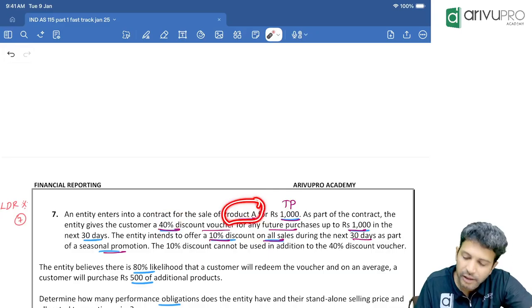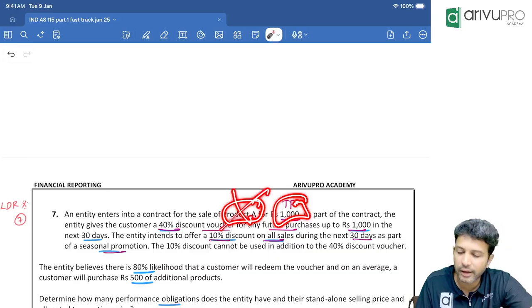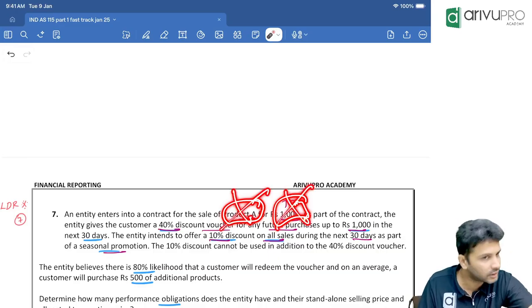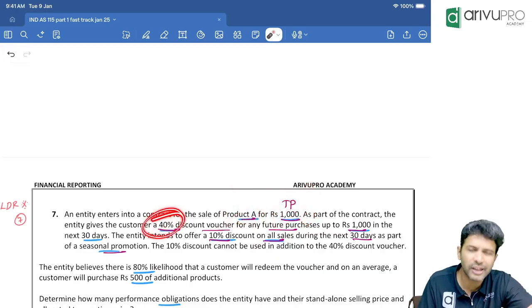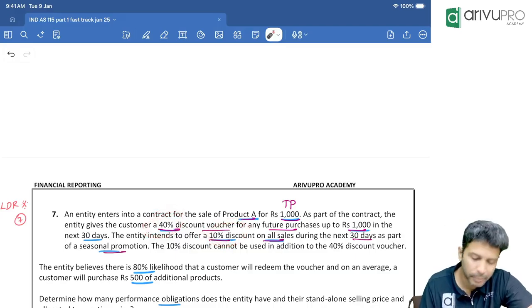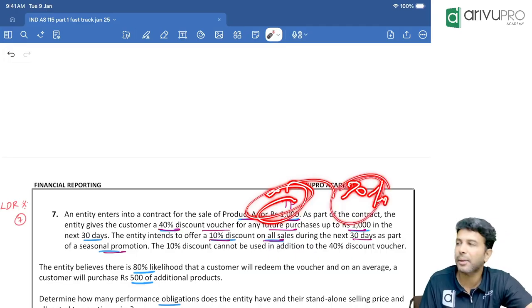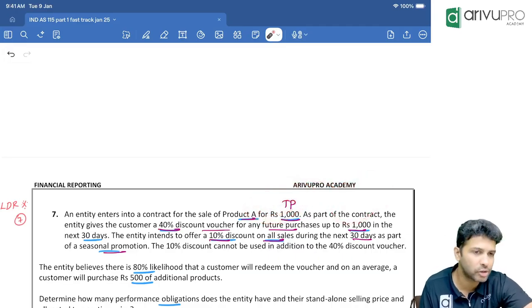They have to buy a particular product A, and that too specifically for 1000 rupees. If you don't buy product A, or if your purchase value is less than 1000, maybe you will not get this 40% discount voucher because it's a selected promotion. But everybody will get how much discount? 10% discount. That means this customer, by entering into this contract, how much extra did they get? 30% extra. Now 30% will be the discount voucher's percentage value.